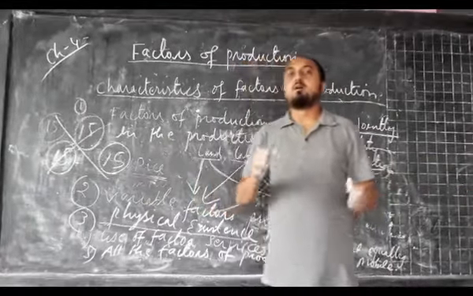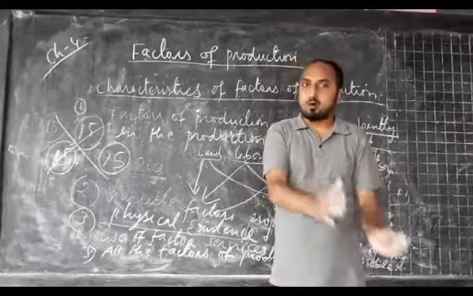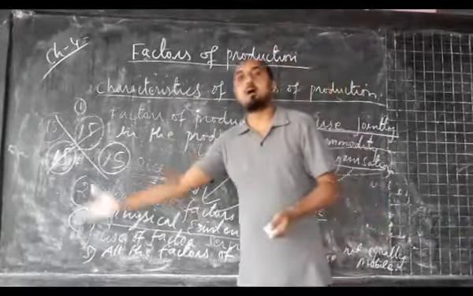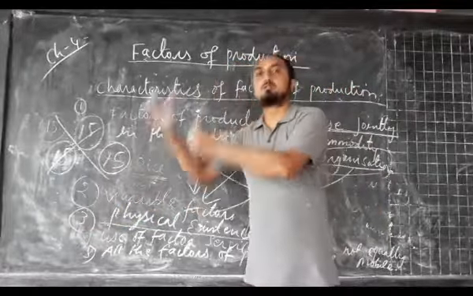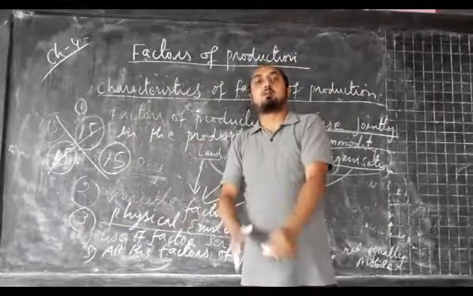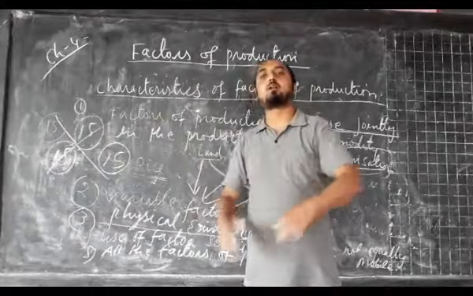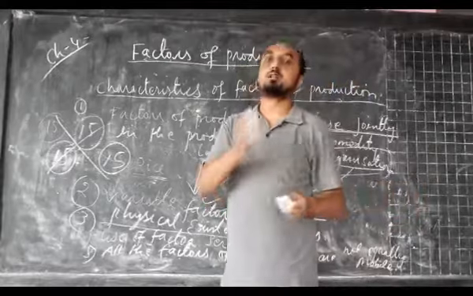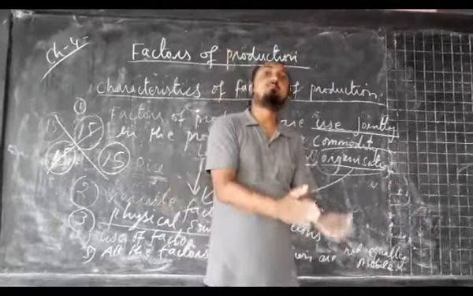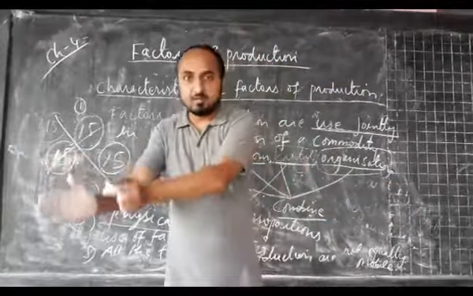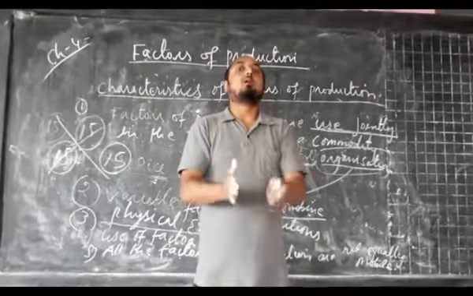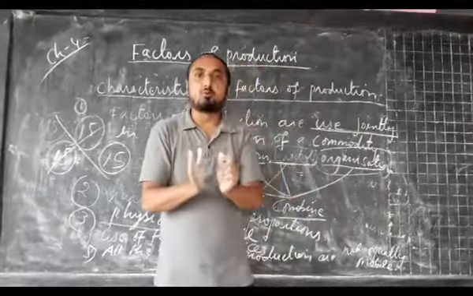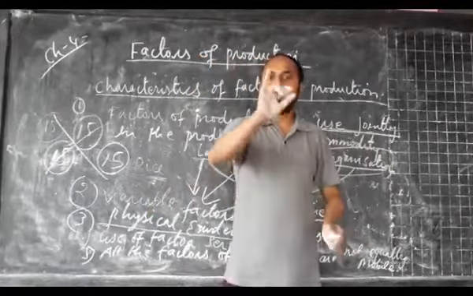Similarly, labor can be easily shifted from one place to another. That same labor can be employed in vacuum also, and after finishing their job, we can shift that labor from vacuum to Gangnam also. So a few factors of production are easily movable from one place to another, whereas some are not possible to move.